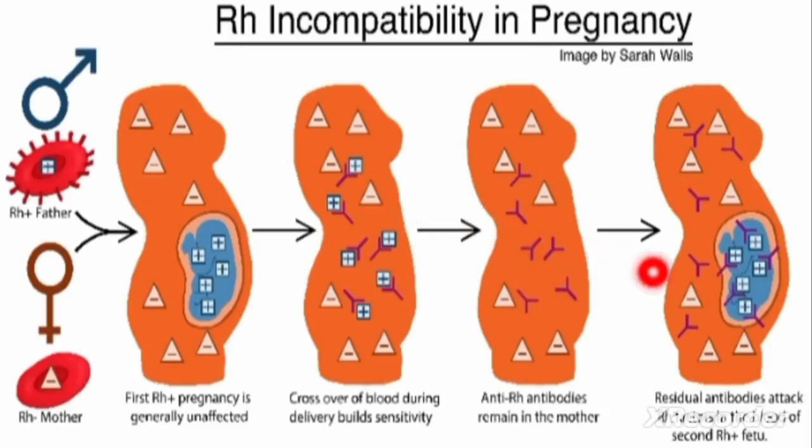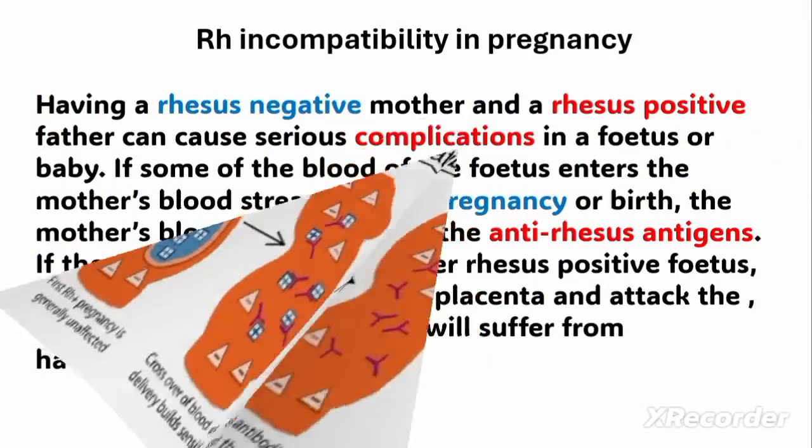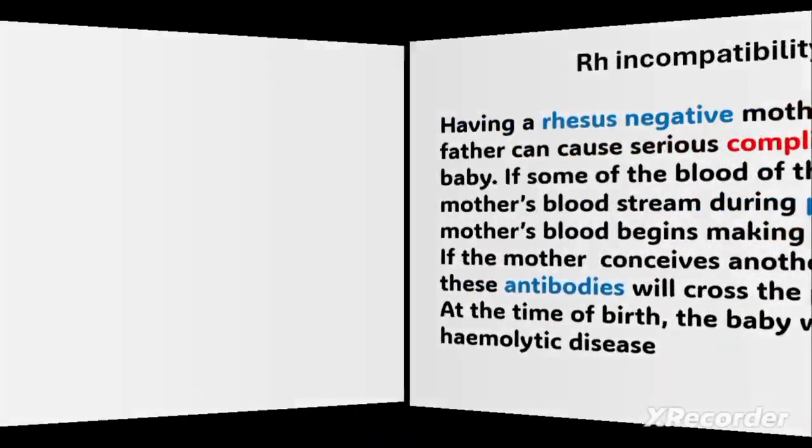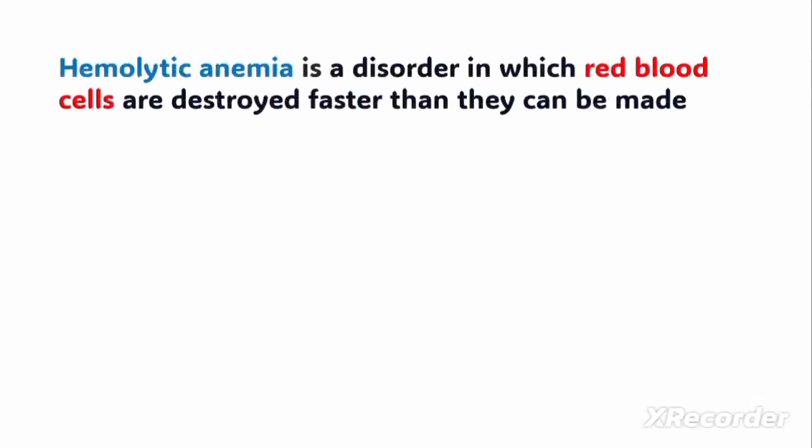So if this mother conceives again, automatically the fetus or the baby that will be produced will have a positive rhesus factor. As a result, these antibodies that have been developed in the body of the mother will start attacking this baby, and this will lead to a hemolytic disease. Hemolytic disease is a disorder in which red blood cells are destroyed faster than they can be made.